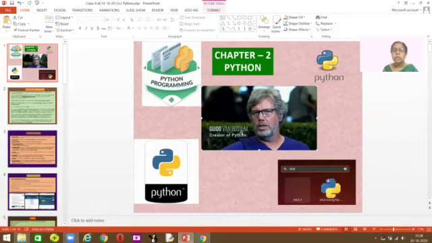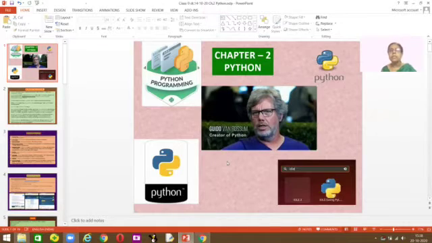Guido van Rossum completed his master's degree in mathematics and computer science. He is given the title of Benevolent Dictator for Life, because he created Python, which has given life to today's generation.